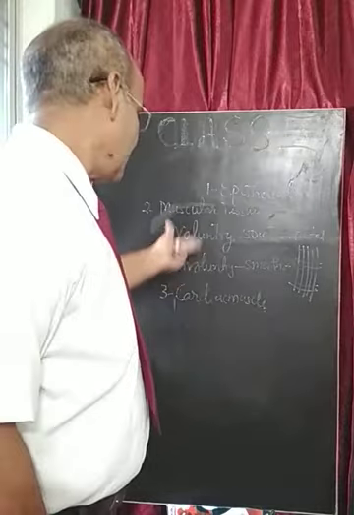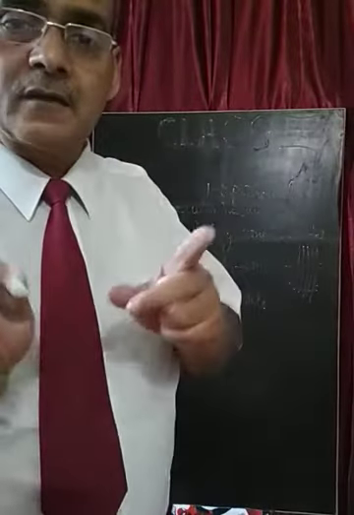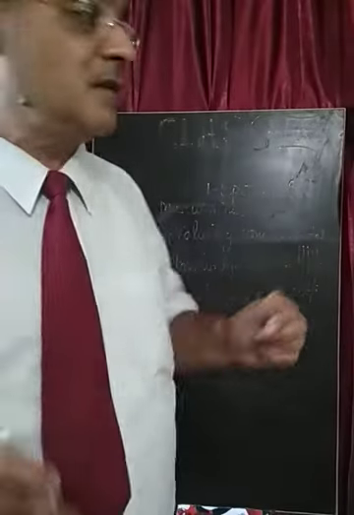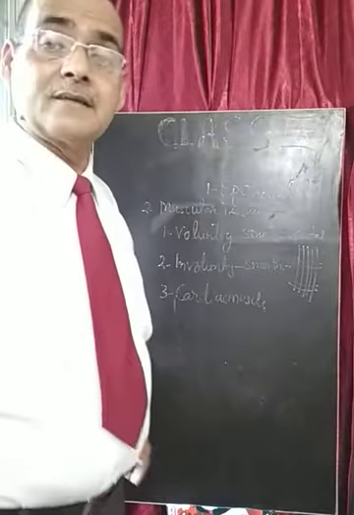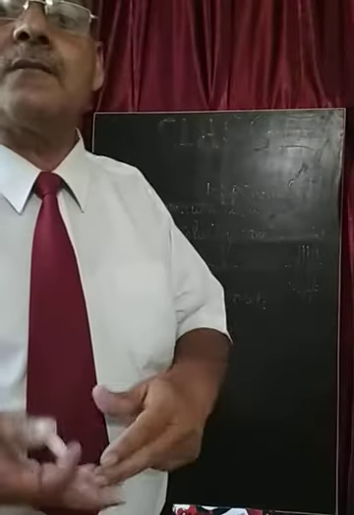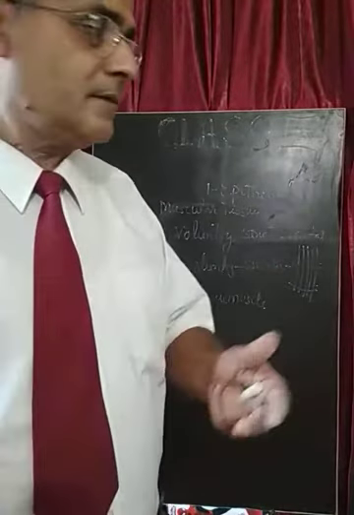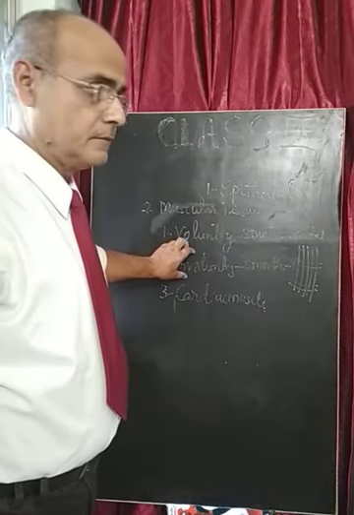And come to the involuntary or smooth muscles. They are the smooth muscles. They are found in the different organs inside the body, and they are involuntary because the human or any animal cannot control the function of these involuntary or smooth muscles. They are found in the different organs for the purpose of autonomous function. Suppose the function of the alimentary canal, function of the liver, function of the lungs, function of the other organs, that is controlled by the autonomous system of the body.